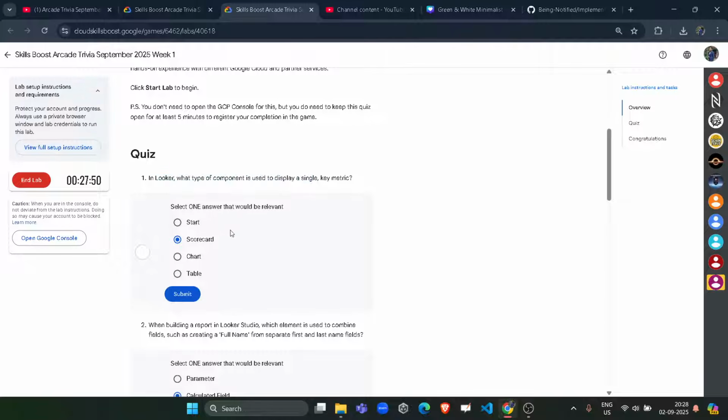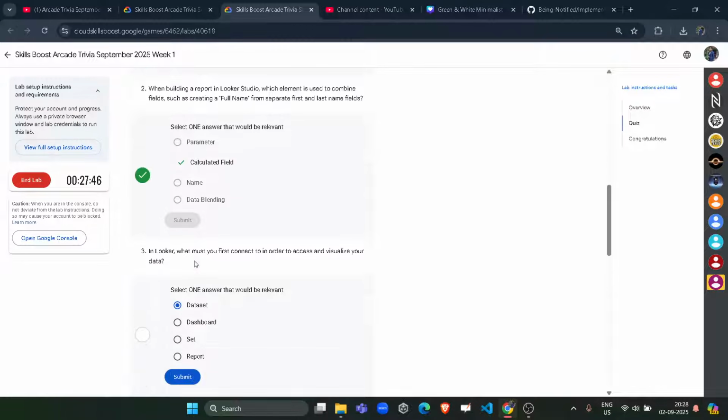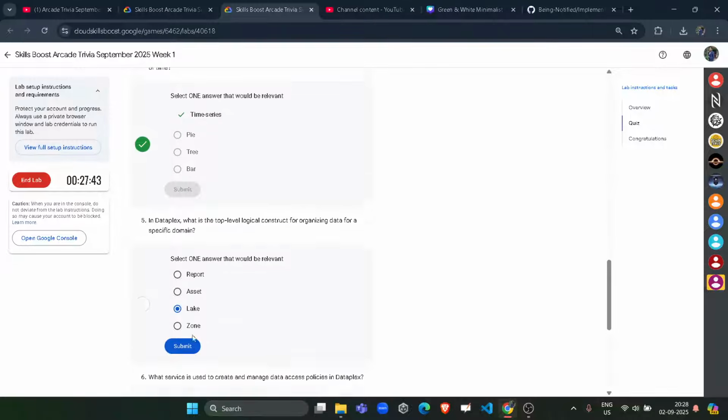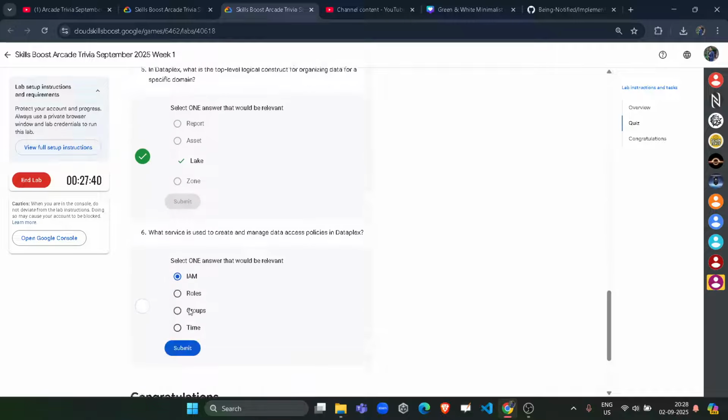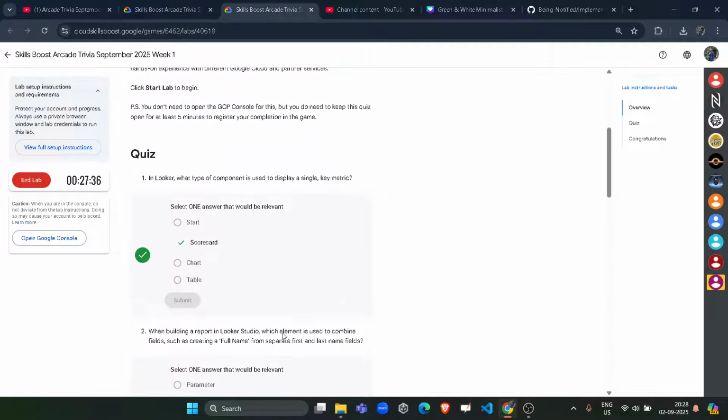For the first one, the answer is scorecard. Click on submit, you will get the green tick here. For the second one, it's calculated field. Click on submit. For the third one, it's data set. For the fourth one, it's time series. For the fifth one, it's lake. And for the sixth one, it's IM. So click on the submit button and you will get the green tick for all the 6 quizzes,